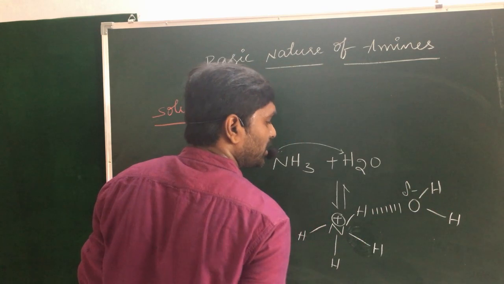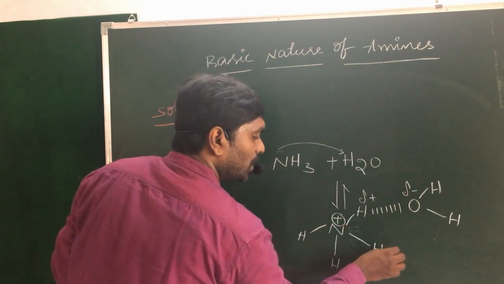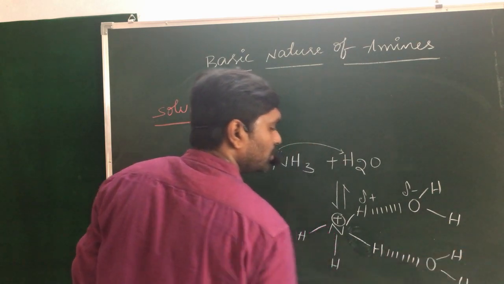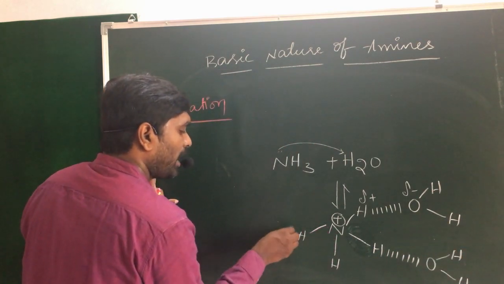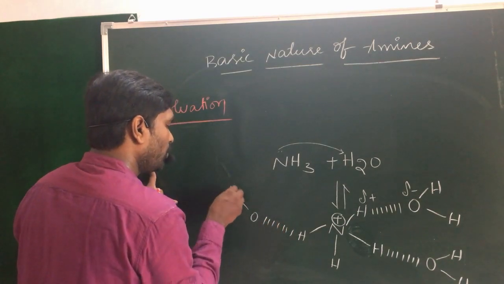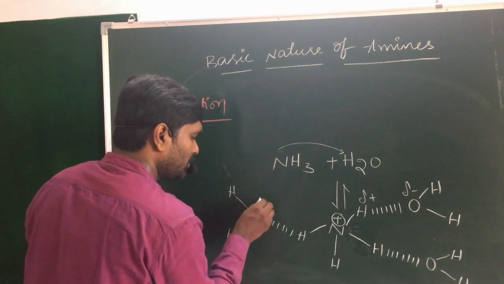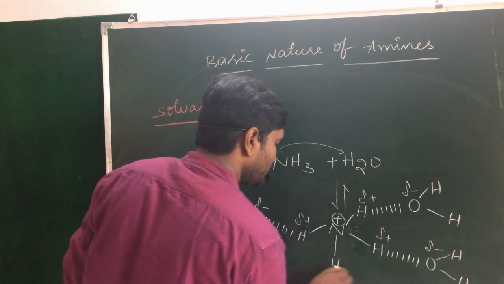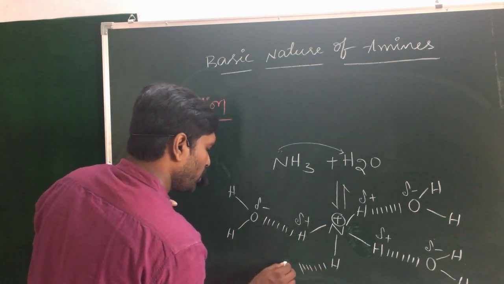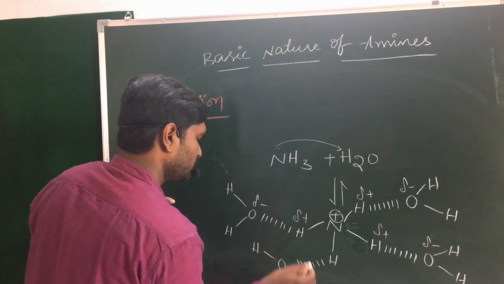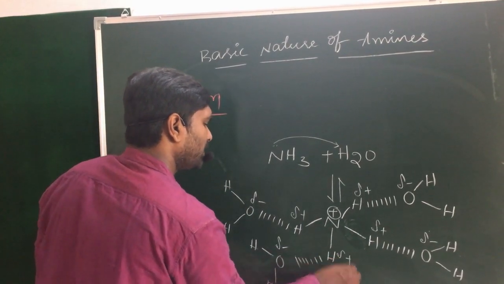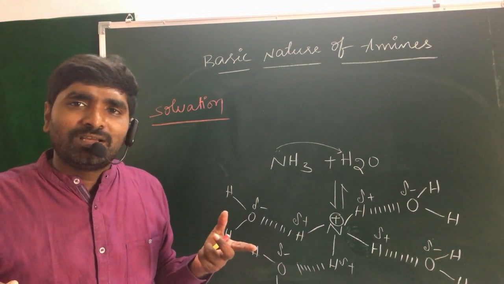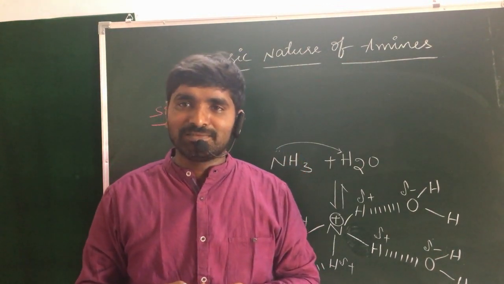So, a partial negative charge and a partial positive charge. That means 4 hydrogen bonds are formed between the 4 hydrogen atoms and the 4 water molecules, like this, delta minus, delta plus. So delta plus, delta minus. And the 4th hydrogen bond, like this, delta minus, delta plus. What happens if the number of hydrogen bonds increases?